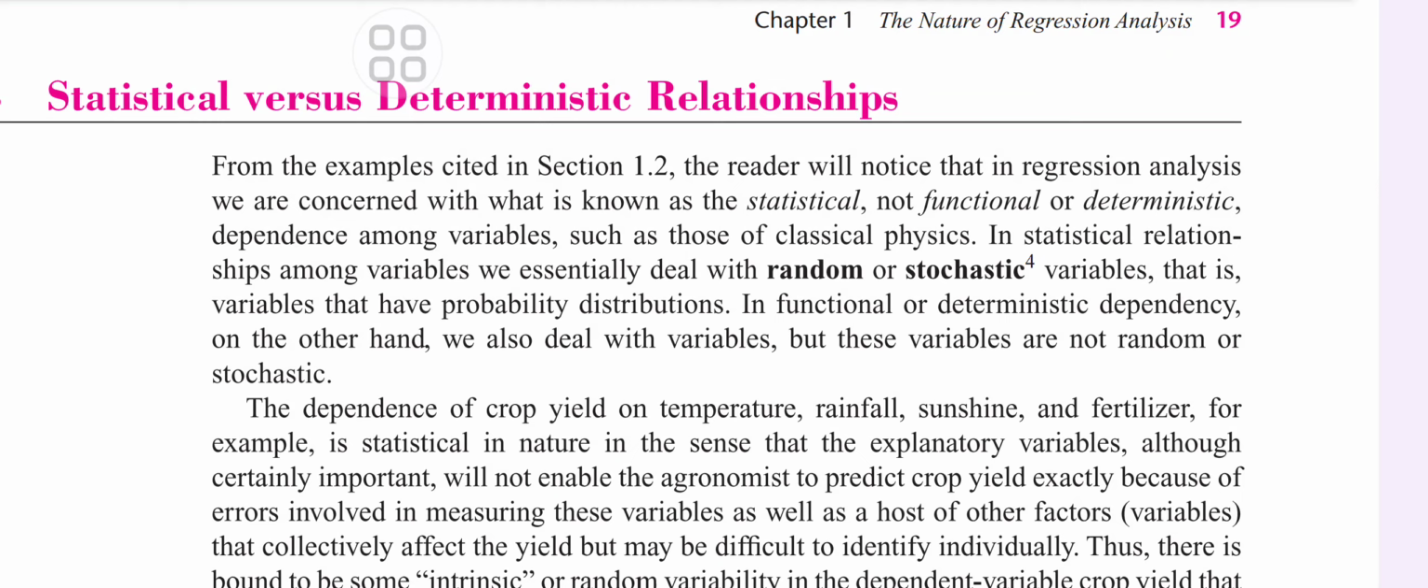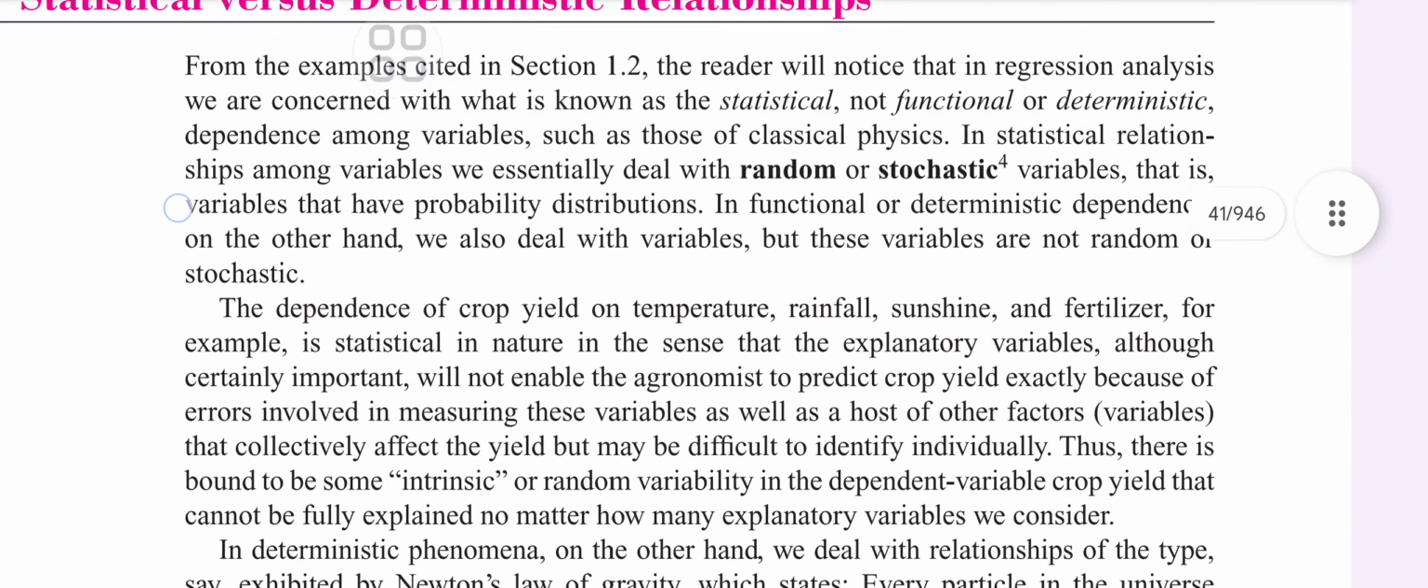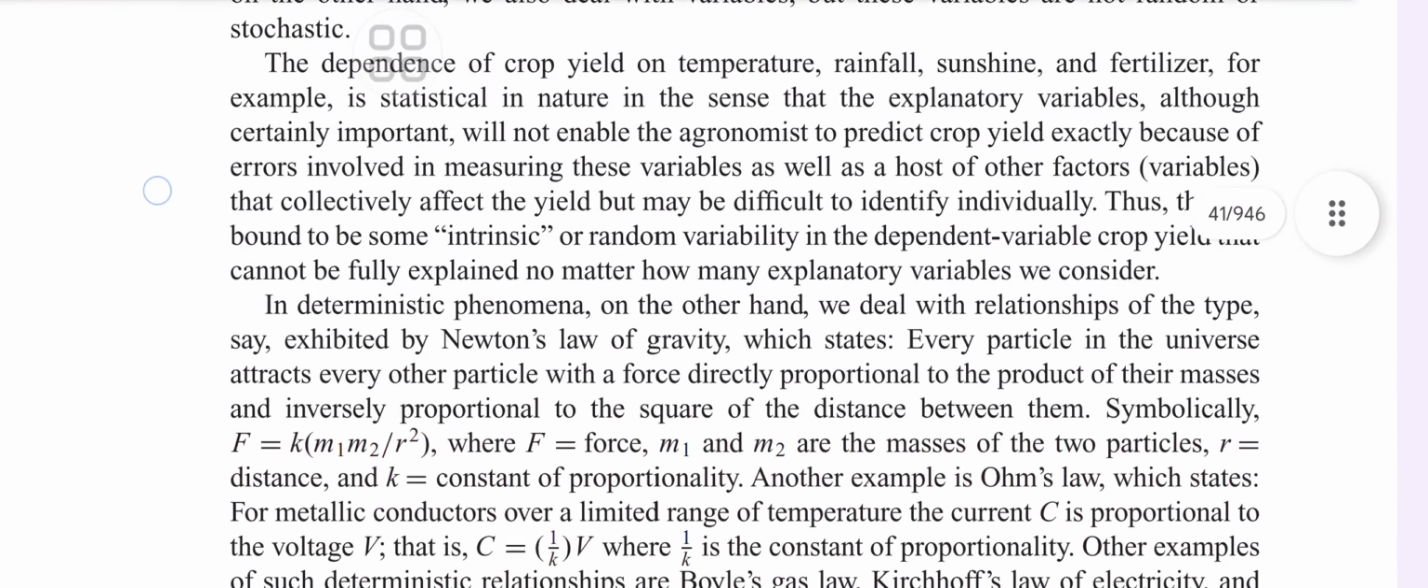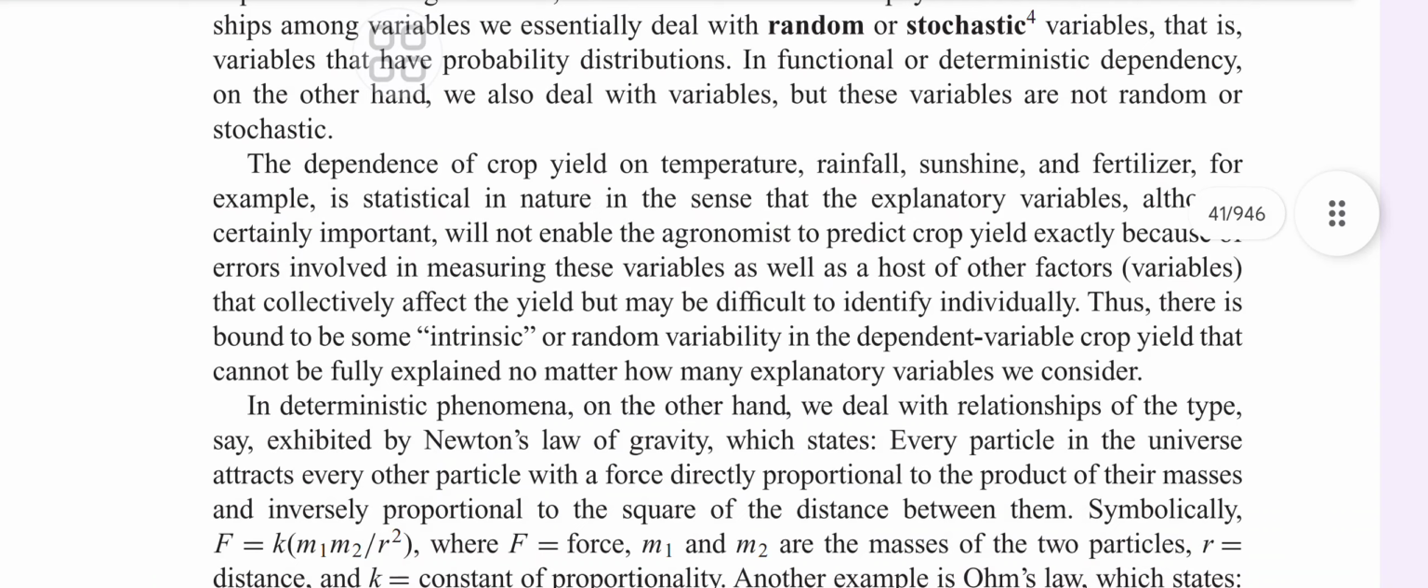Regression is one of the important parts for understanding econometrics, like random or stochastic. This term is very important. In statistical relationships among variables, we essentially deal with random or stochastic variables, that is, variables with a probability distribution. In functional or deterministic dependency, on the other hand, we also deal with variables. The dependence of crop yield on temperature, rainfall, sunshine and fertilizer, for example, is statistical in nature, in the sense that the explanatory variables, although certainly important, will not enable the agronomist to predict crop yield exactly.